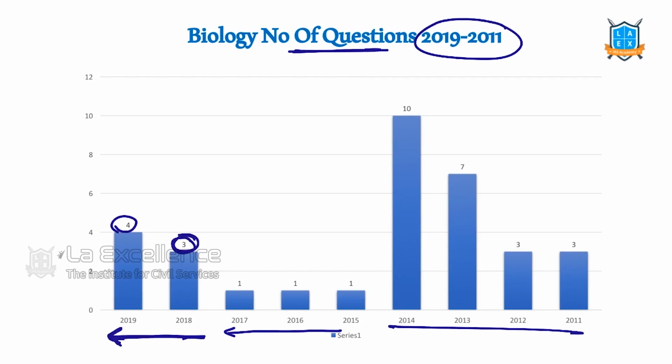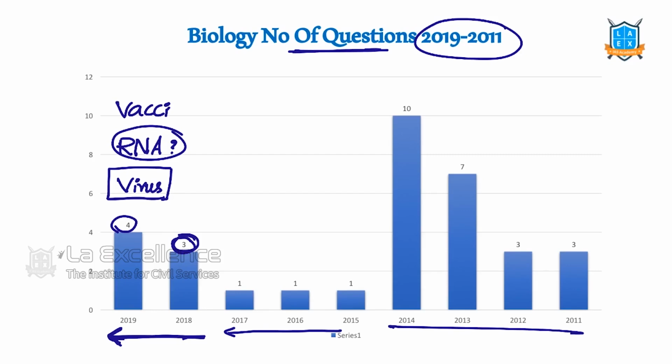For example, now virus. What is it? We are reading that corona is an RNA virus. What is RNA? What is an RNA virus? We are reading that there is no vaccine for COVID. What is a vaccine? How is a vaccine developed? These are all part of our biology.